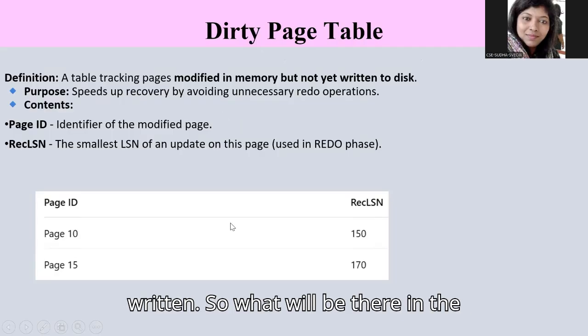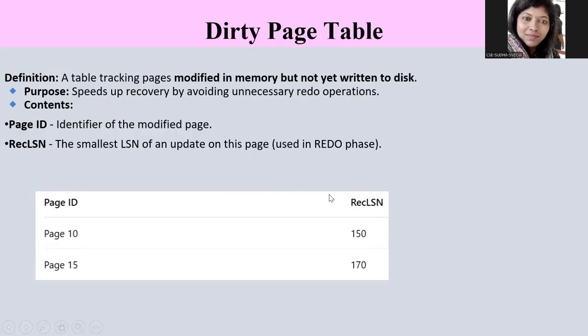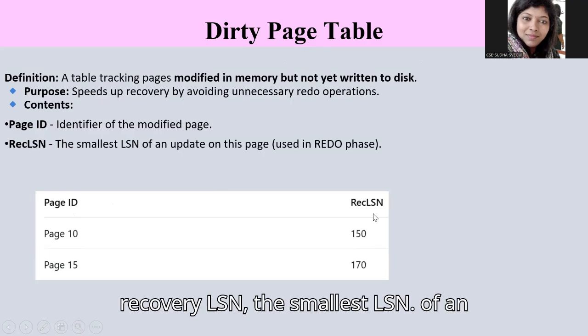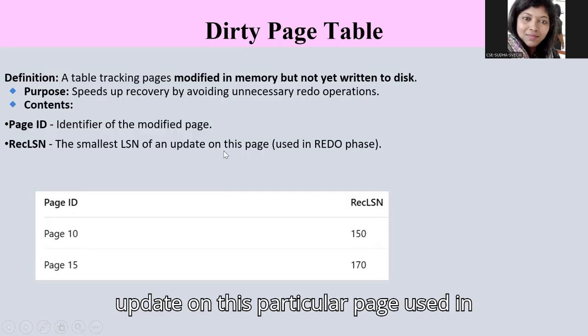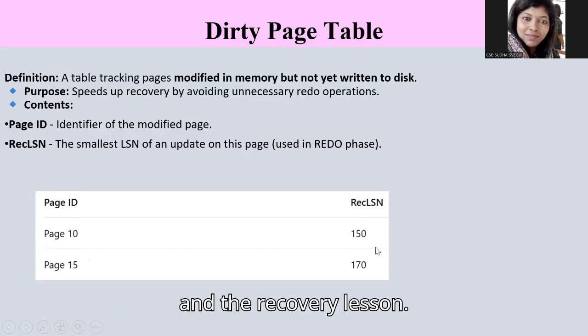So what will be there in the dirty page table? We'll have the page ID and the recovery LSN. So what is rec LSN? Rec LSN is the recovery LSN, the smallest LSN of an update on this particular page, used in redo phases. So this is how the dirty page table looks like, the page ID and the recovery LSN.